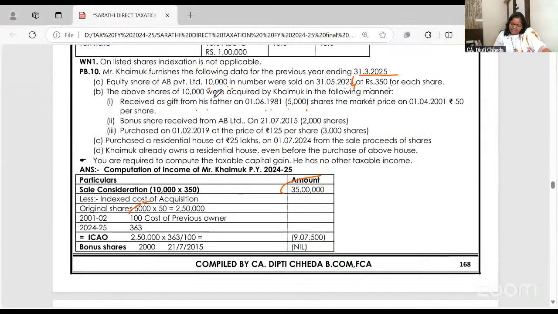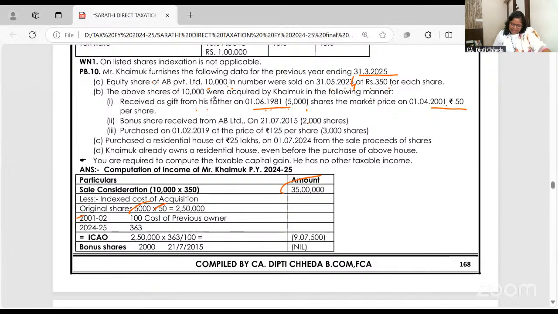Actually the cost is nil because a gift has no cost. But for income tax you have to take the cost of the previous owner who purchased it. So here the property is received from father, right? Received as gift from father, 5,000 shares. Though they were purchased in 81, you can take the market value of 2001. I hope you all remember.